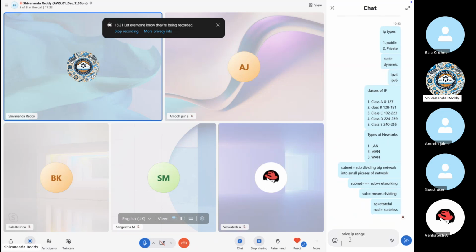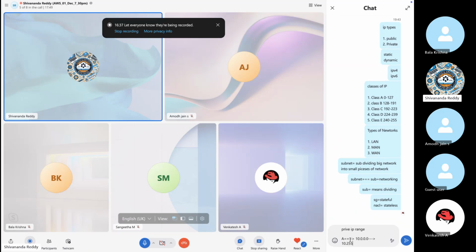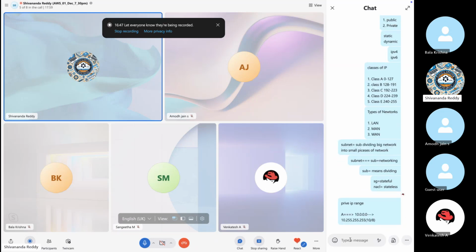In class A, 10.0.0.0 to 10.255.255.255, we call this the 10/8 subnet, simply 10/8.